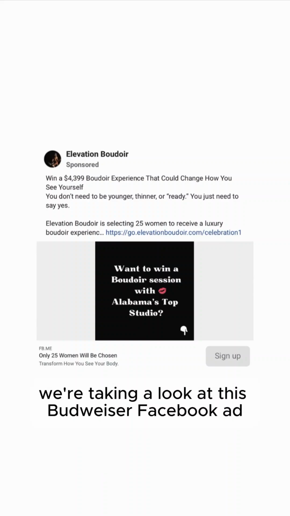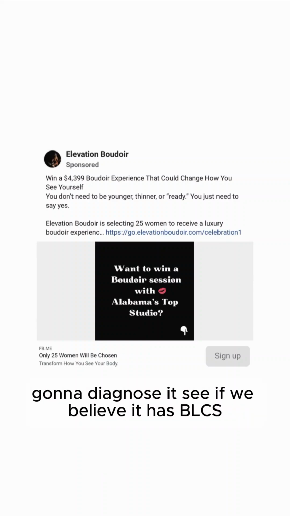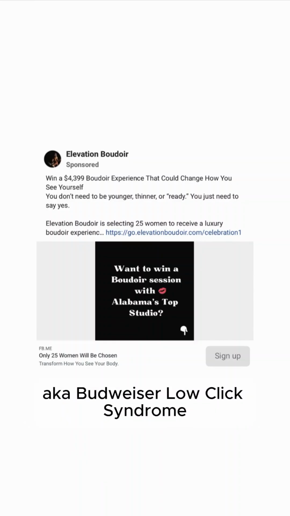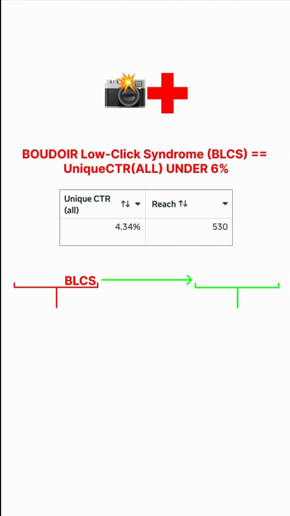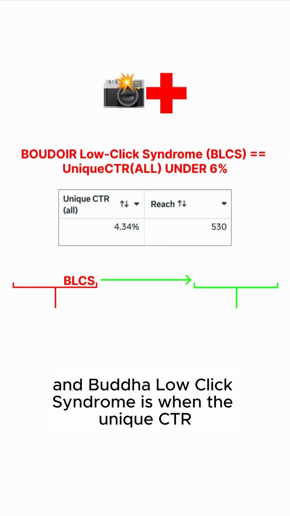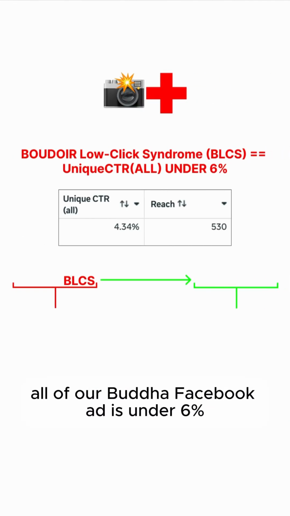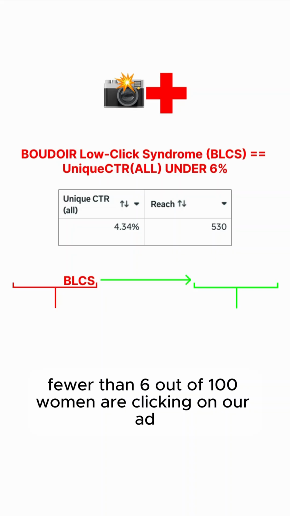All right, we're taking a look at this Boudoir Facebook ad. Going to diagnose it, see if we believe it has BLCS, aka Boudoir low click syndrome. And Boudoir low click syndrome is when the unique CTR all of our Boudoir Facebook ad is under 6%. This means fewer than 6 out of 100 women are clicking on our ad.